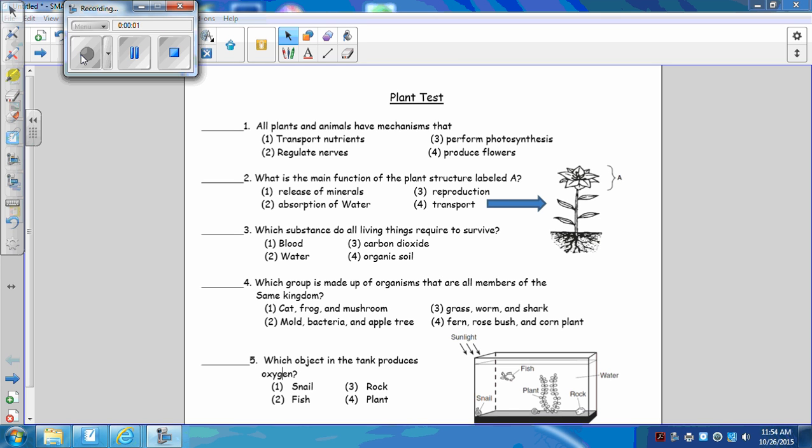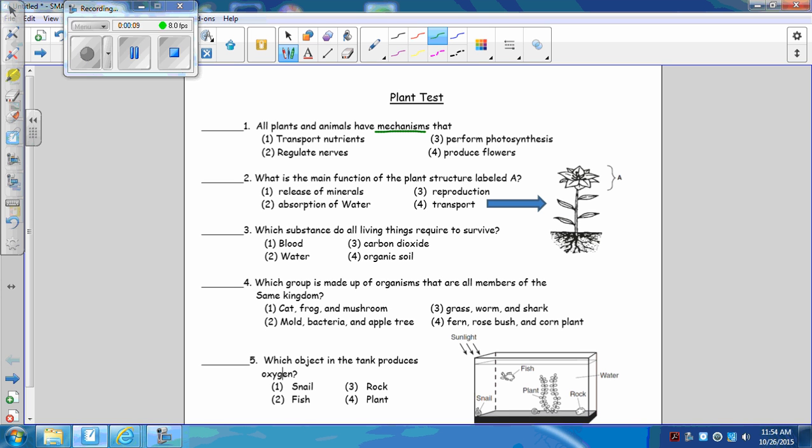Plant test corrections. All plants and animals have mechanisms that, well, what is a mechanism? A mechanism are parts of, like little machines inside. You see the word machine, mechanism? Well, do they all transport nutrients? I think they do. Let's look at the other ones. Regulate nerves? No. Plants don't have nerves. Perform photosynthesis? No. Animals don't have photosynthesis. Do they all produce flowers? No, animals don't do that. So the only thing they do is transport nutrients.